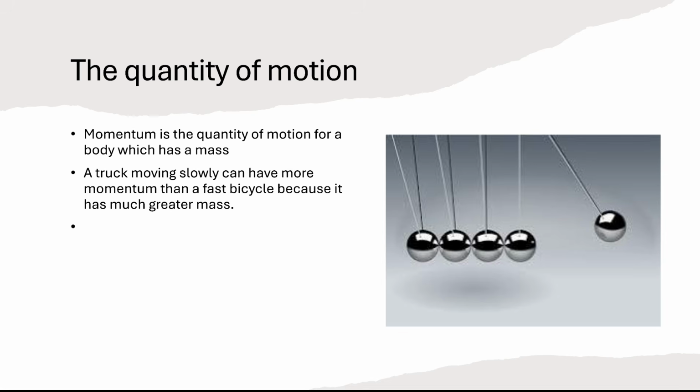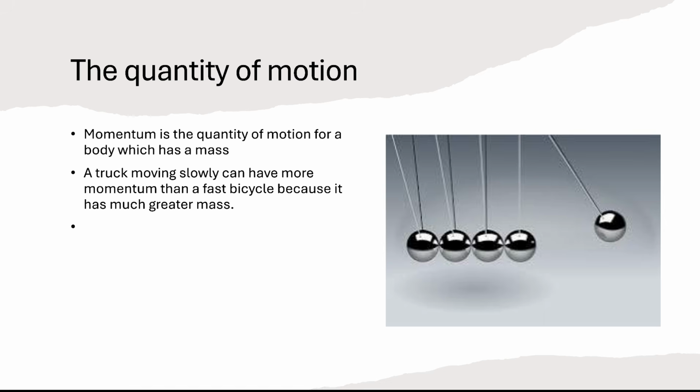Now we're talking about the quantity of motion. Momentum can be thought of as the quantity of motion of a body. It depends on the object's mass and the velocity of the object. For example, if we imagine a truck moving relatively slowly and a bicycle moving really fast, you might expect the bicycle to have a much greater momentum just because it's moving so much faster.